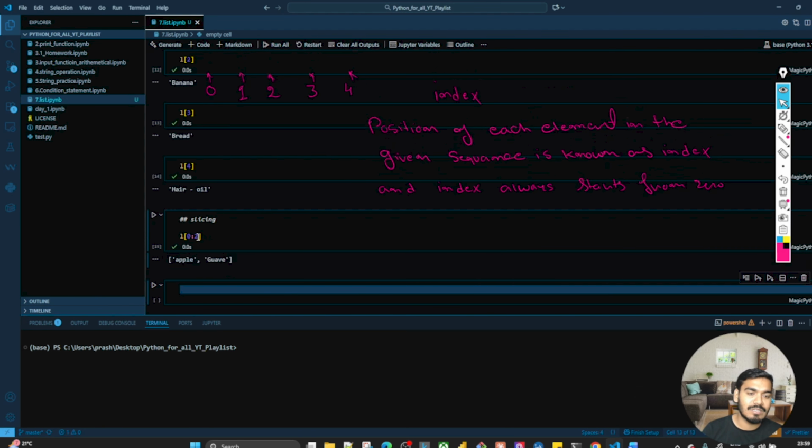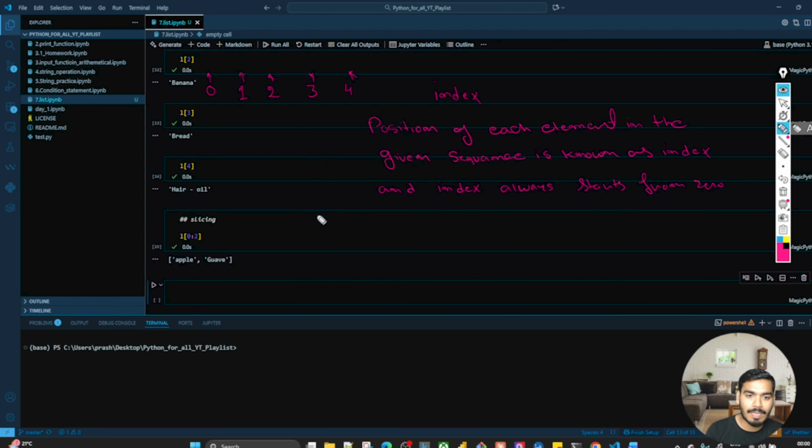What is the meaning of this? If I write L of 0 to 2, it means I want to get the elements from a certain range.